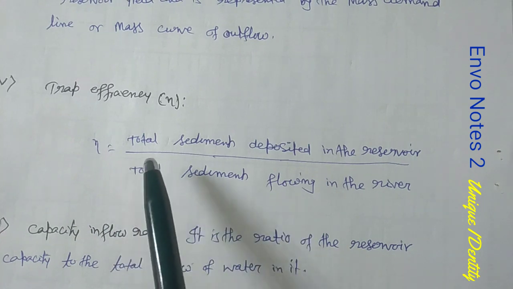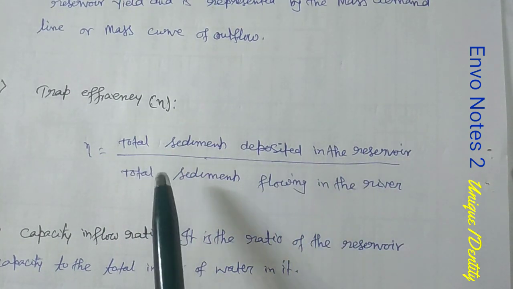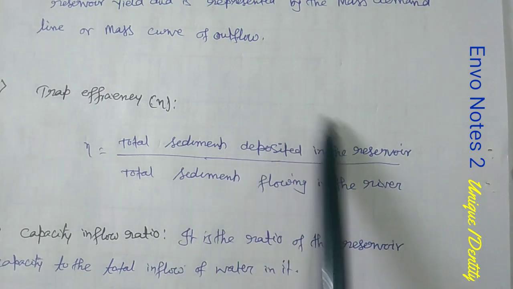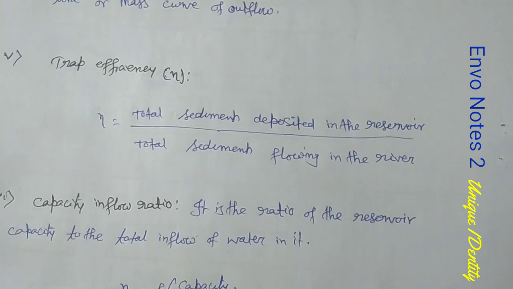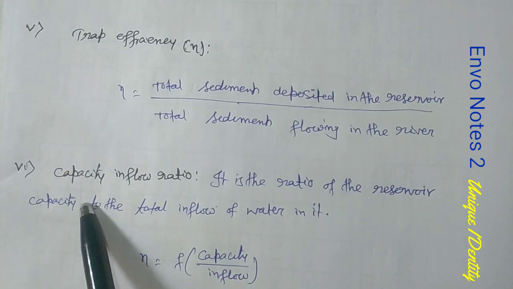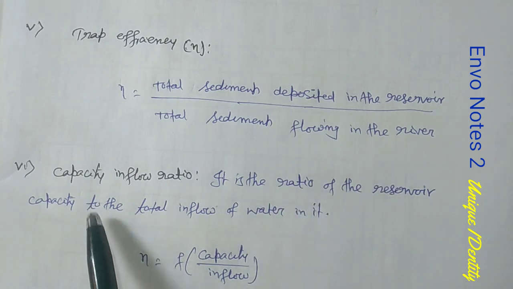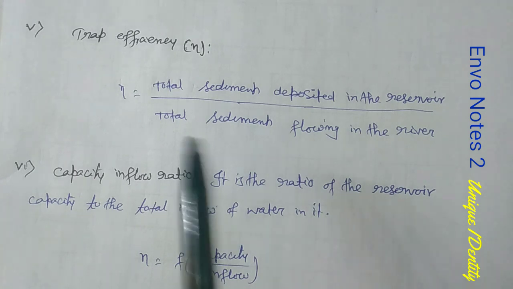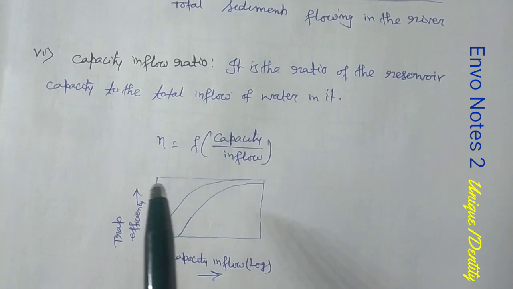Now this is trap efficiency, eta. What is eta? It is the total sediment deposited in the reservoir divided by the total sediment flowing in the river. Generally it is 95 to 100%. Now the last one is the capacity inflow ratio. It is the ratio of the reservoir capacity to the inflow of the water into it. And this eta is a function of capacity inflow.